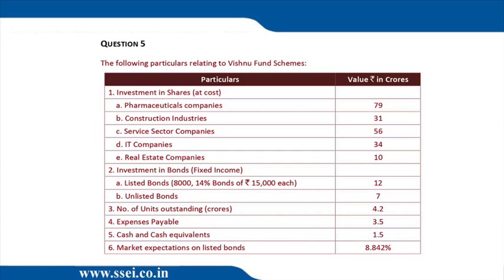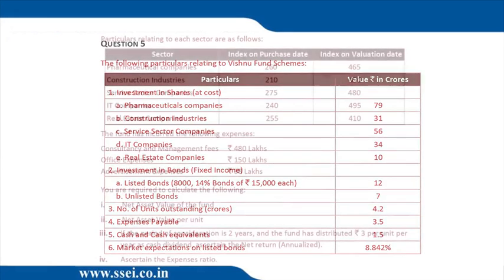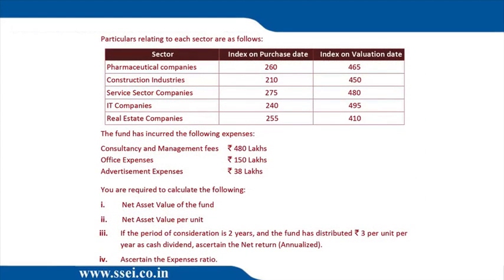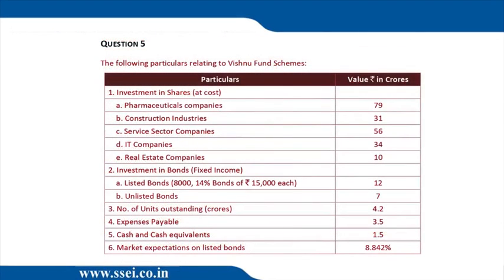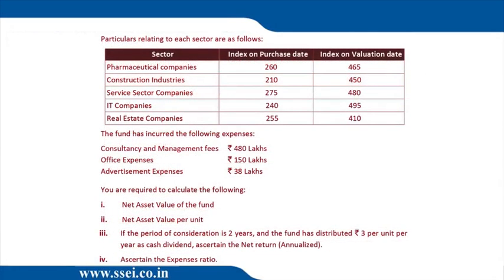If you go down into the same sum, you will find that the sectoral index is given. Index on the purchase date, index on the valuation date. So accordingly we can apply the unitary method. For example, in the pharmaceutical, we invested 79. And the index changed from 260 to 465. So 79 into 465 by 260, that's the value of the pharmaceutical, coming to 141.288. That way you will value the construction, service sector, IT and real estate.